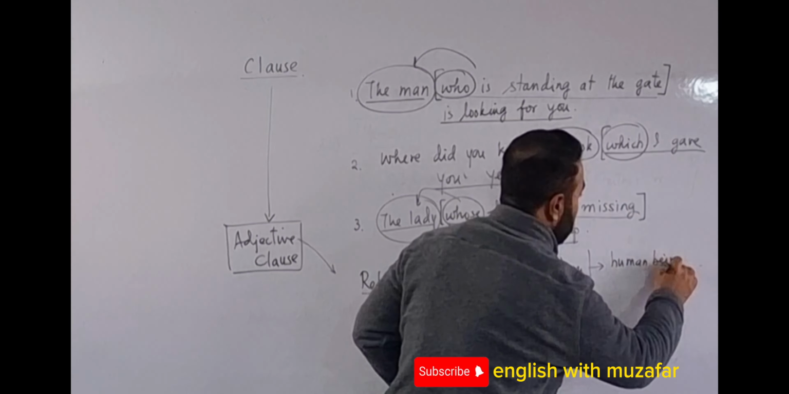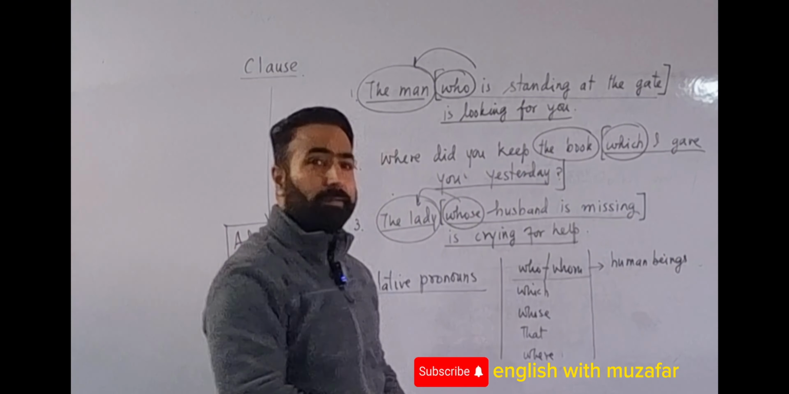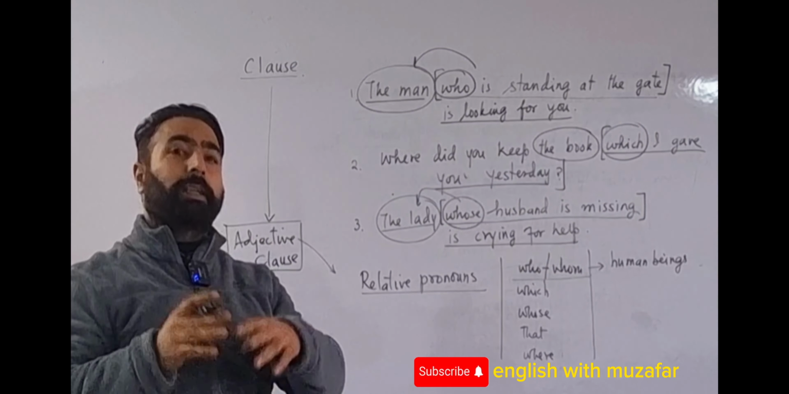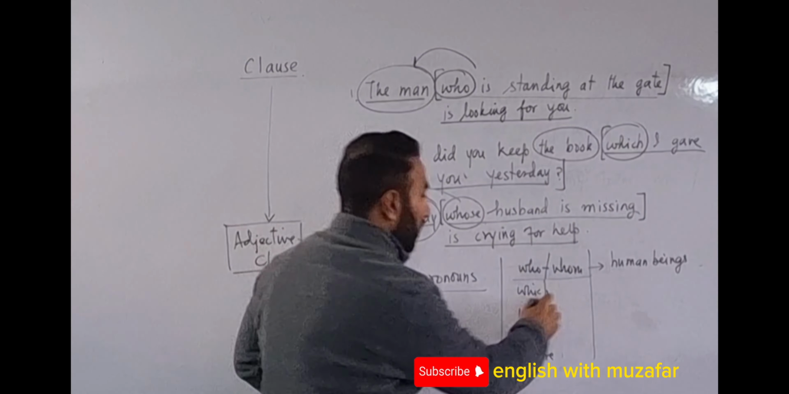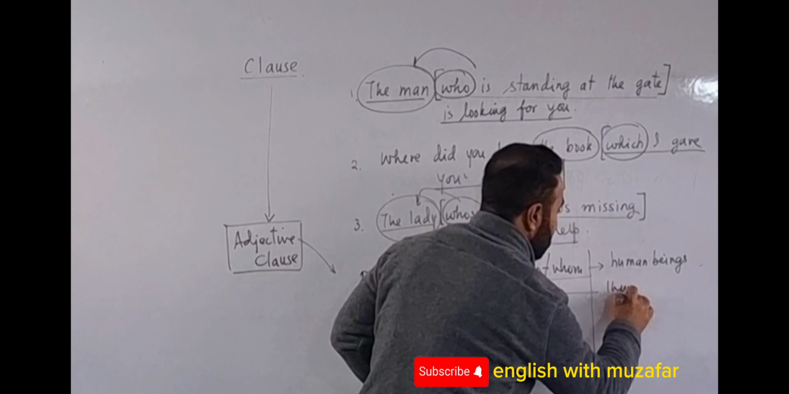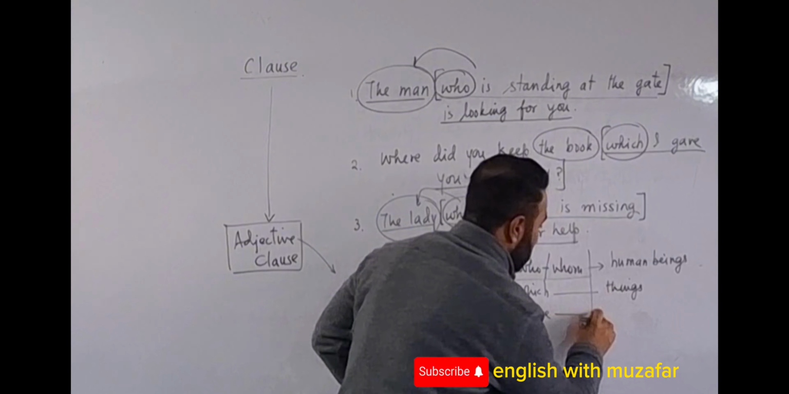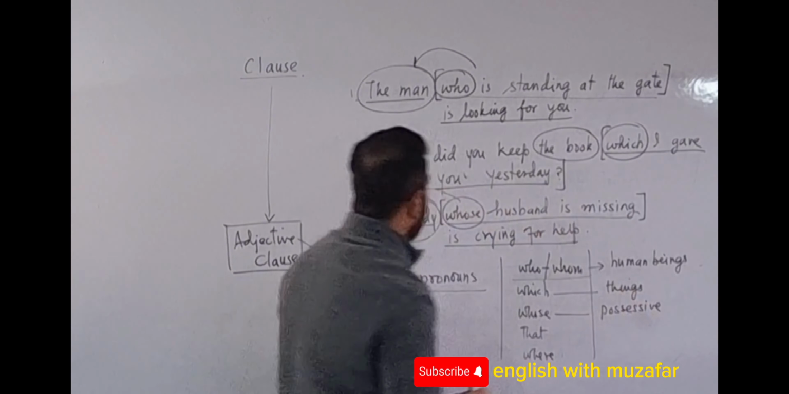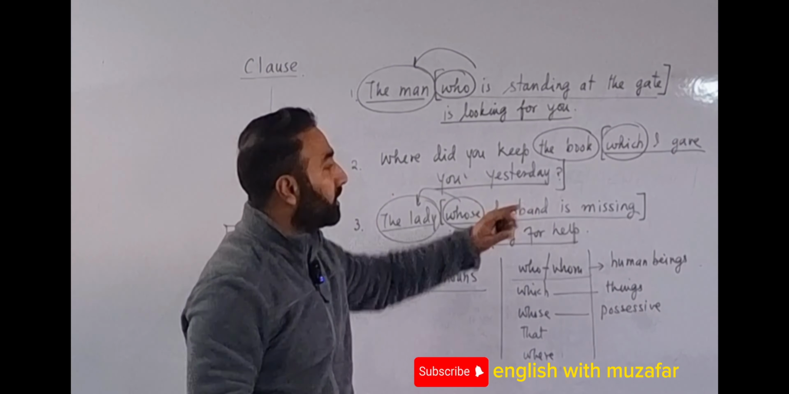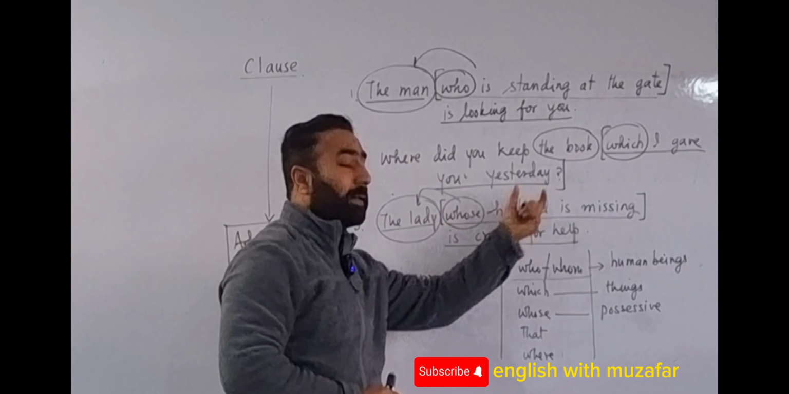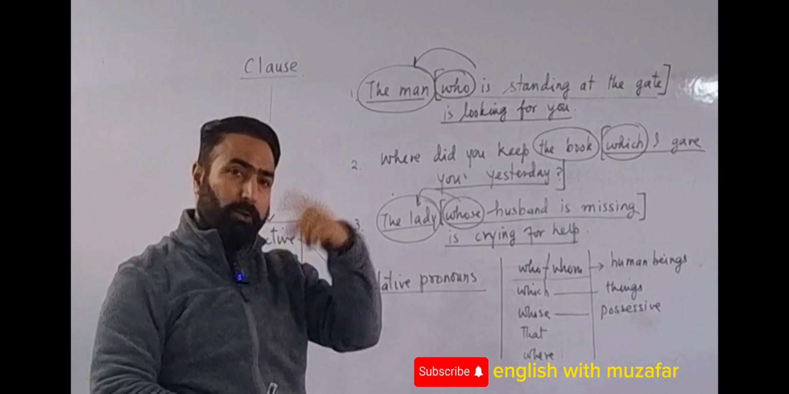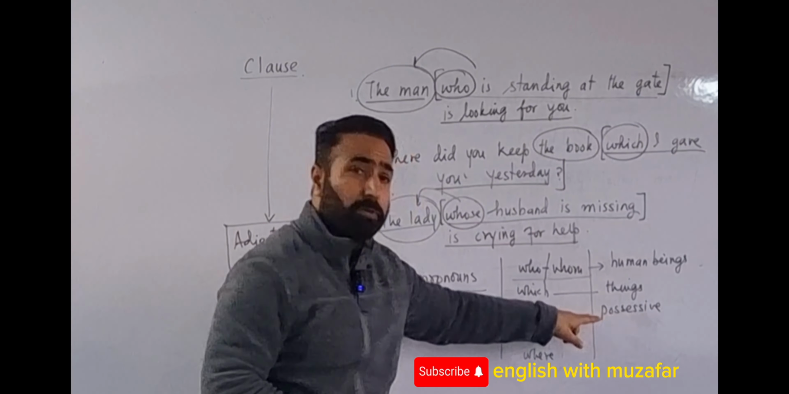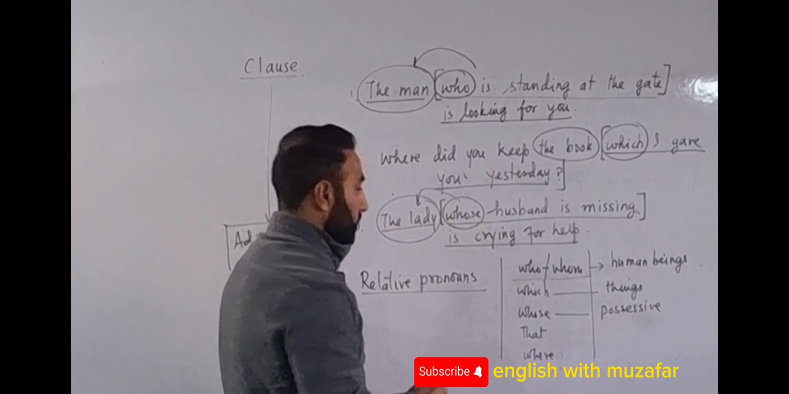We will not go into the details. We will only find how we can identify an adjective clause in a sentence. Which is used for things. Whose is where we use the possessive, like this: the lady whose husband is missing. It is actually her husband is missing. Her husband is a possessive pronoun, so in its place we used whose.